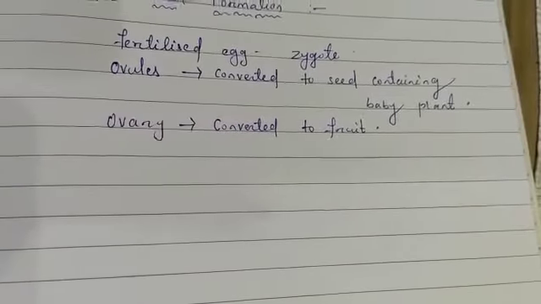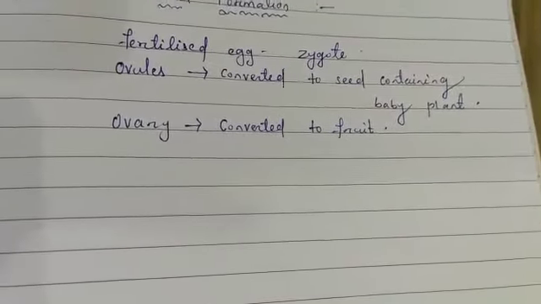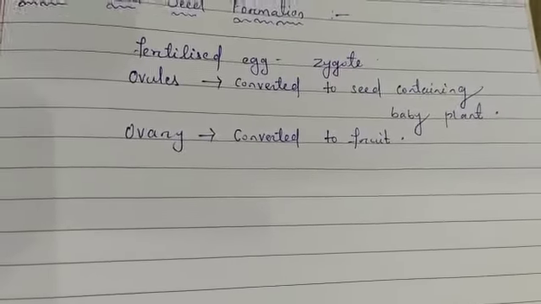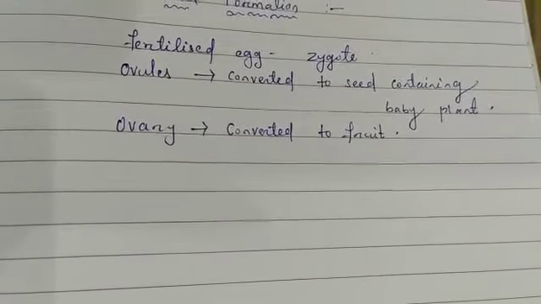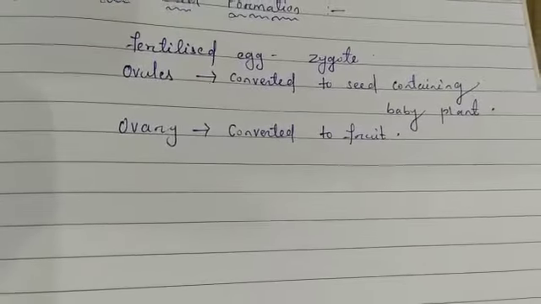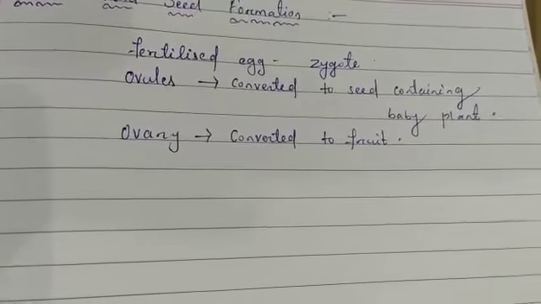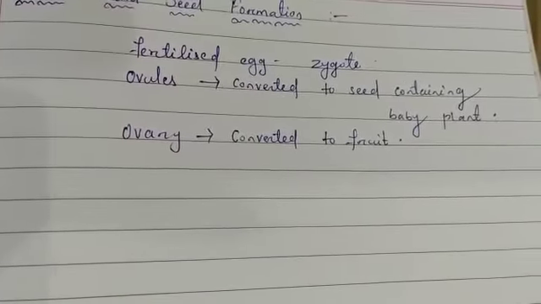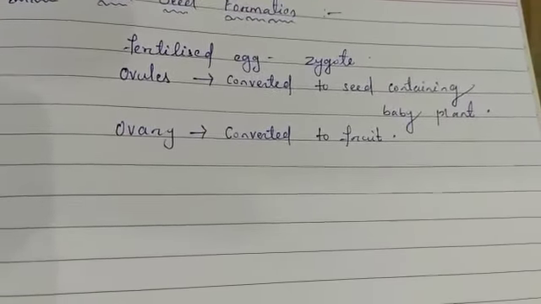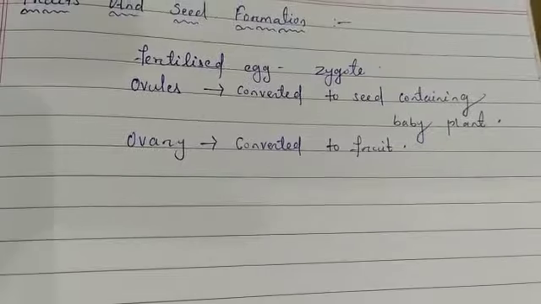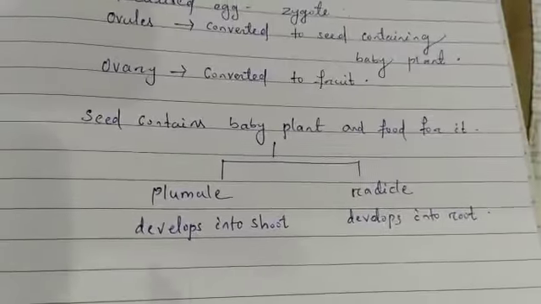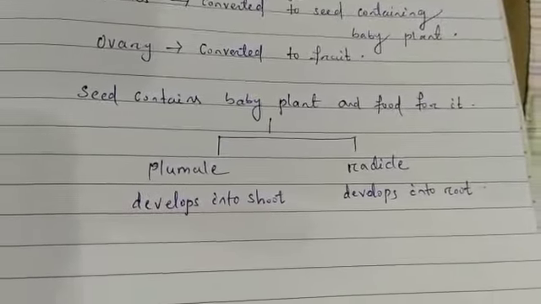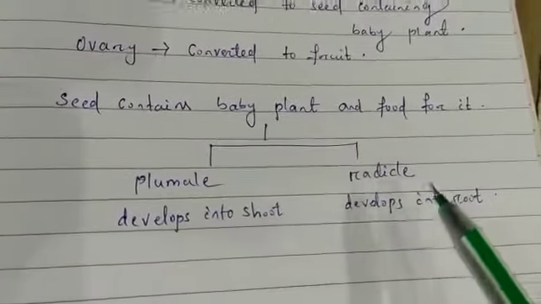A seed is the reproductive unit of a plant, which can be used to grow a new plant. The seed contains a baby plant, that is the embryo, and the food for the baby plant. The part of the baby plant in the seed which develops into the shoot is known as the plumule, and the part that develops into the root is known as the radicle.